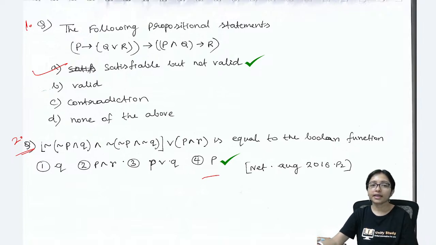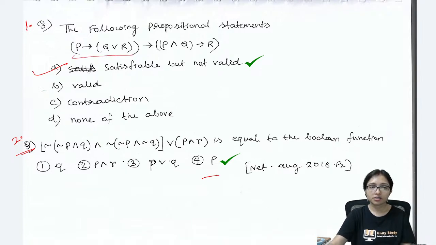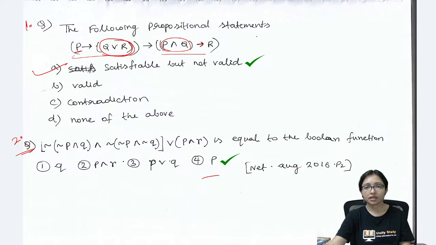So first of all, whenever you are solving this, see that logically you can think P implies Q or R, and here it is given P and Q implies R. Are both the same? These both are not the same. Definitely you can try with the expression also.